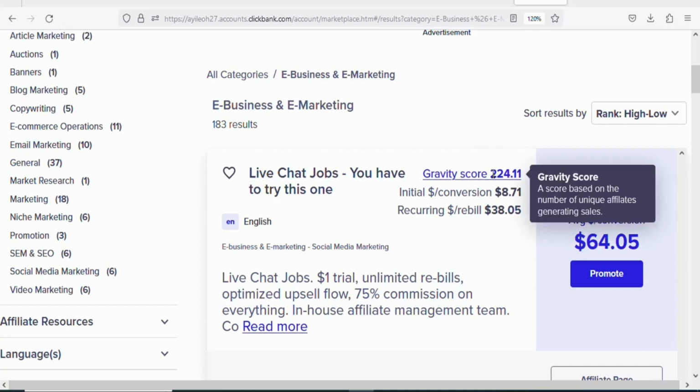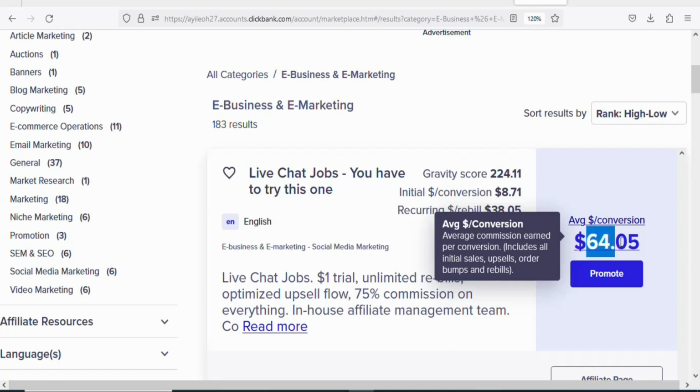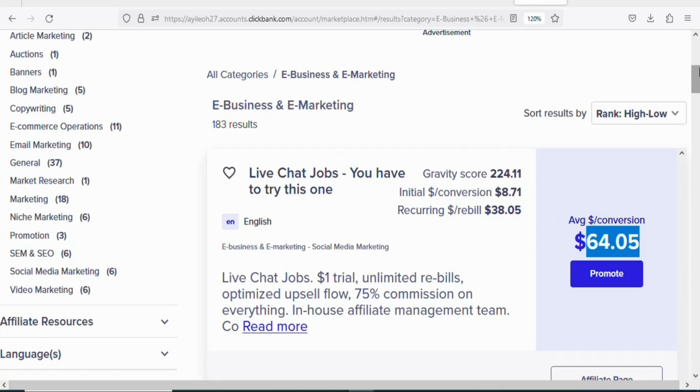You can see the gravity score is high. You can see right here, this is the commission rate. So anytime you get a sale, this is the amount that you are going to earn. If you want, you can promote this product. There are many of them.